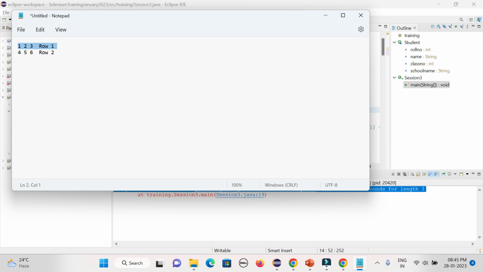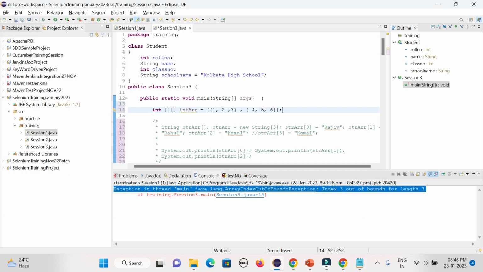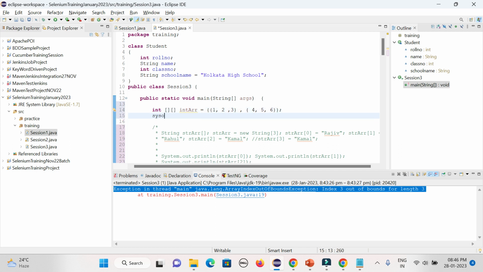So this is first row, this is your second row, this is your first column 1, 4, this is your 2 and 5 second column, 3 and 6 will be your third column. Right? In case you want to give another row, 7, 8, 9, row 3, you can keep it also. So here my intention is row will be 2 dimension, means 0 and 1, column will be 3, 0, 1 and 2. Now if you want to access those elements, how can you do it?